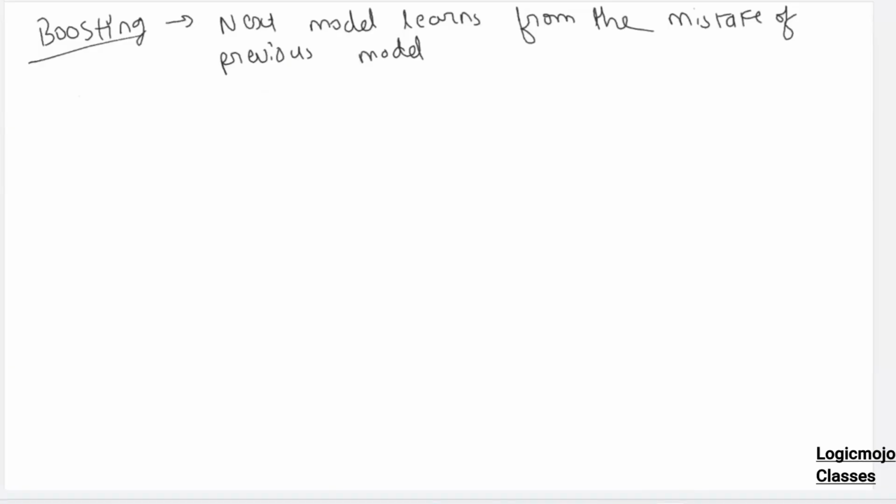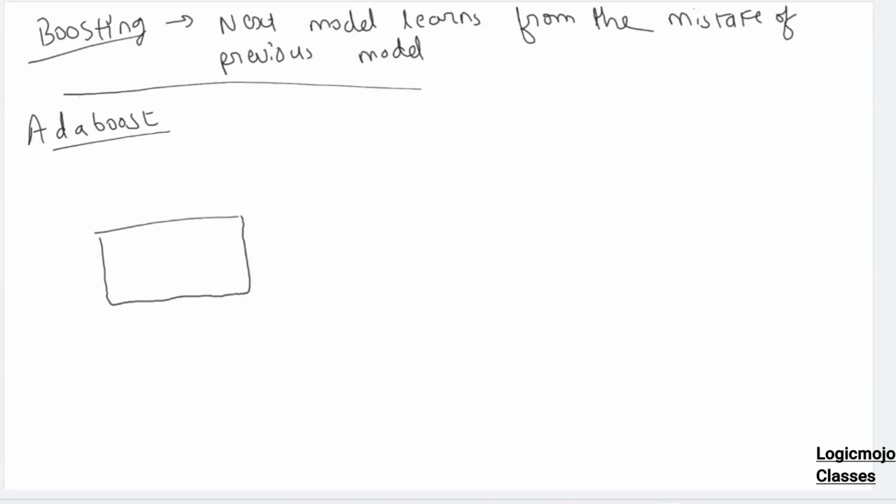Now in boosting, the next model that is trained is dependent on the previous model, because it learns from the mistake of the previous model. Now in boosting also there are different algorithms. First one is AdaBoost. What is AdaBoost? So let's say you have some points.